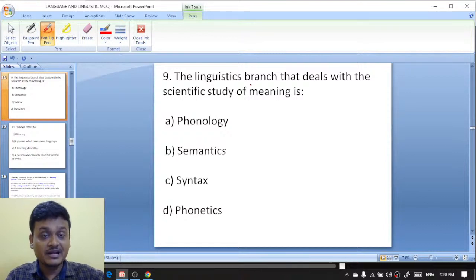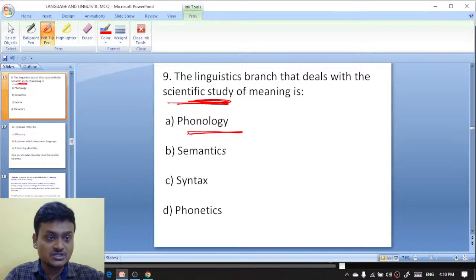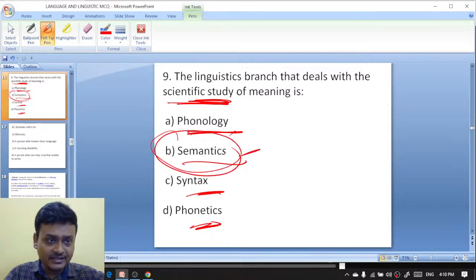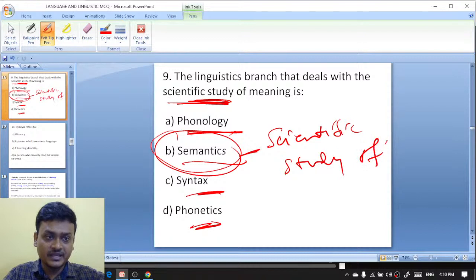The linguistic branch that deals with the scientific study of meaning. Phonology, semantics, syntax, phonetics. That is semantics. Semantics is the scientific study of meaning. Scientific study of meaning is known as semantics.